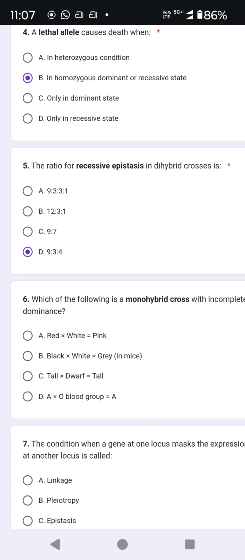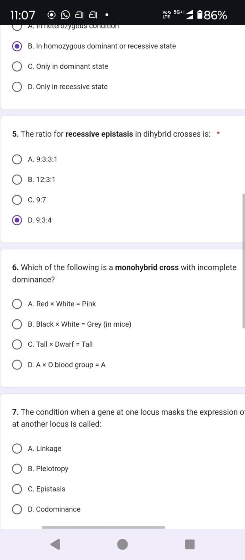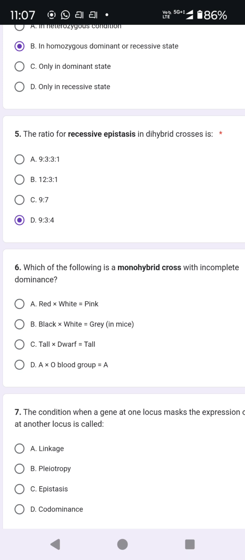Now the next question is, which of the following is a monohybrid cross with incomplete dominance? Options are: red with white giving pink, black crossed with white giving gray, tall and dwarf giving tall, and A or O blood group. The right option is red and white giving pink. This is the monohybrid cross with incomplete dominance, meaning neither red nor white is appearing, rather it's a mixture of red and white. That will be pink.